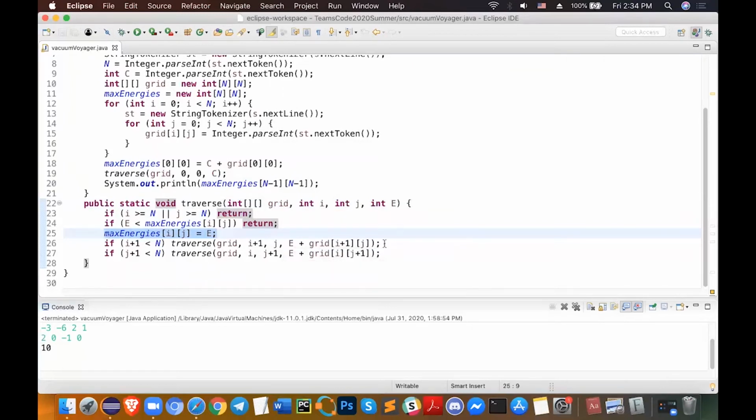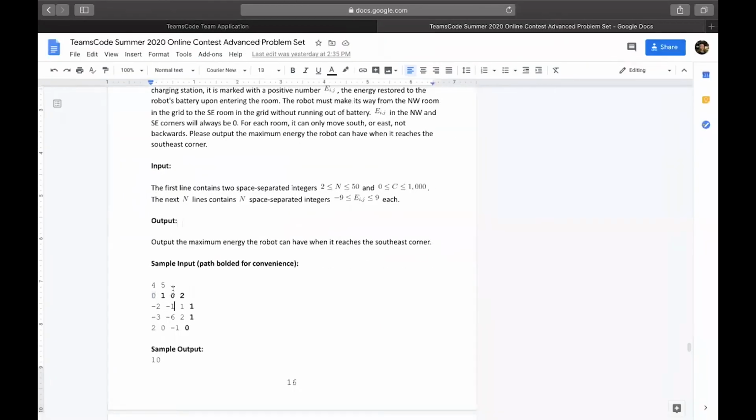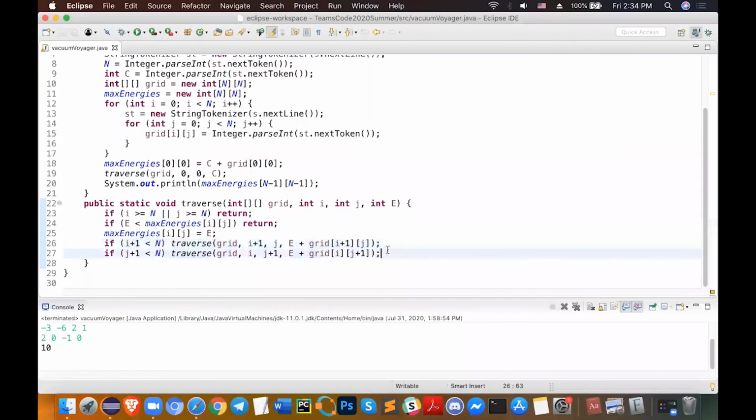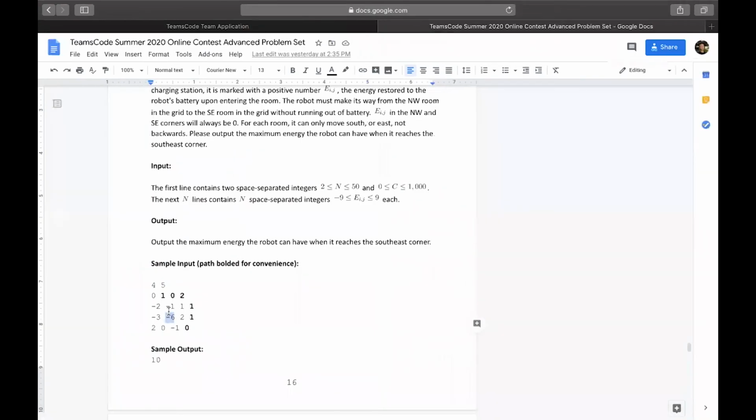Then in the next line, we traverse I plus 1, which means we go one row down. Let's say, for example, you're at this -1 right here. The I plus 1 element would be here, so that would just be traversing one down. Our second line is going to be traversing one to the right. You can see that in the first line I plus 1 has changed, but in the second line, J plus 1 has changed. So if you're here again, J plus 1 would be this element here.